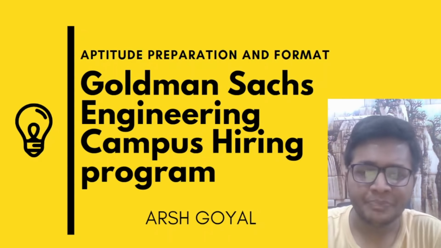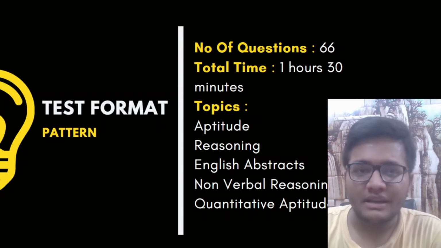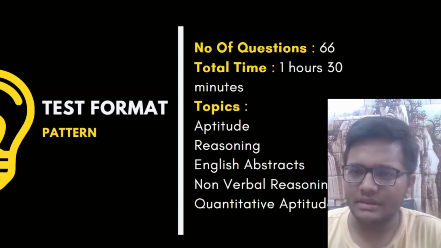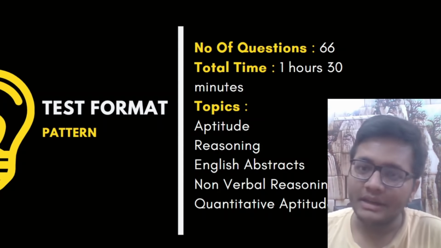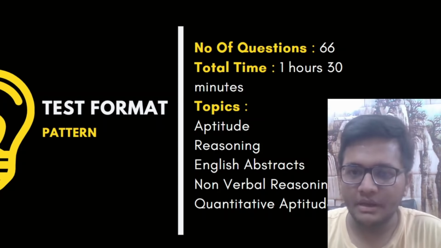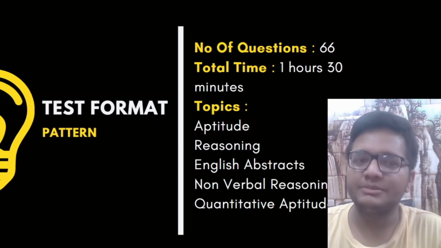So talking about the test pattern, in general they have a test that is conducted for aptitude. Generally talking about last year, around 1 lakh people applied for the same and they shortlisted close to 10,000 people after this test. So 90,000 were just out in this particular test.